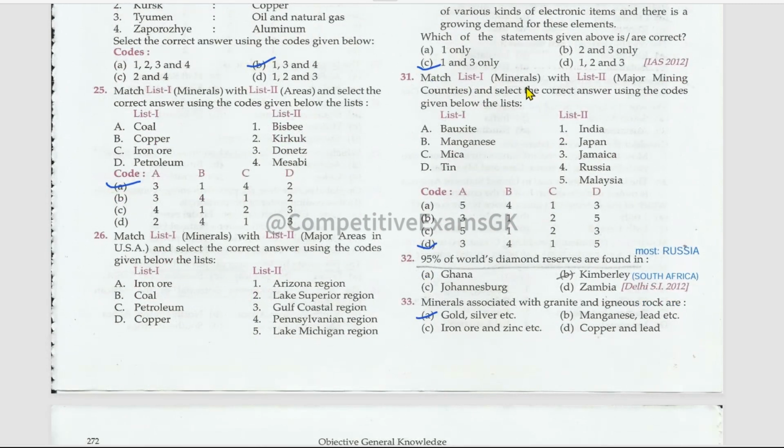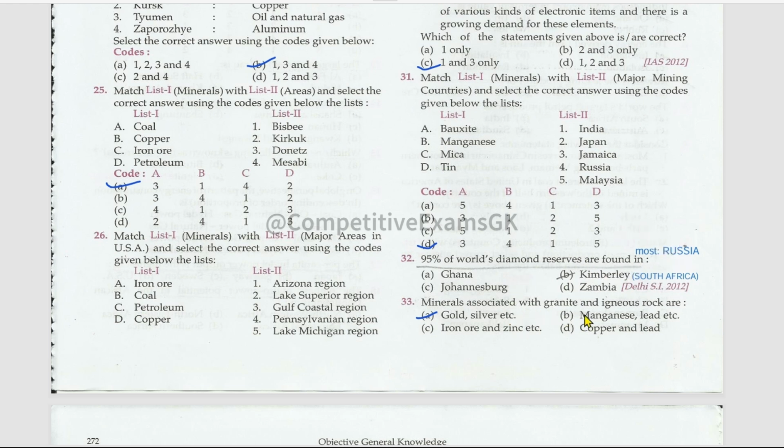Next matching: minerals are list 1 and the major mining countries are list 2. Bauxite, Jamaica. Manganese, Russia. Mica, India. Tin, Malaysia. 95% of the world's diamond reserves are found in, among these options, Kimberley, that is in South Africa, but the most are found in Russia.